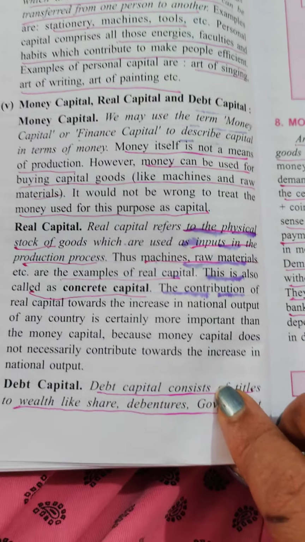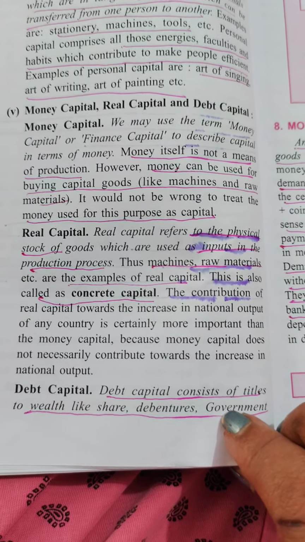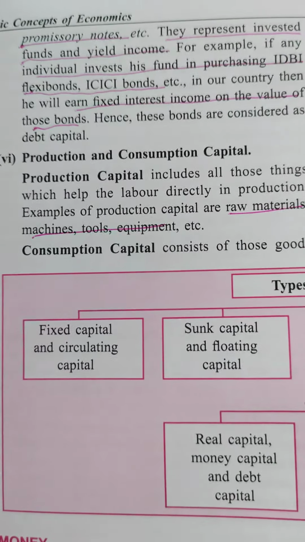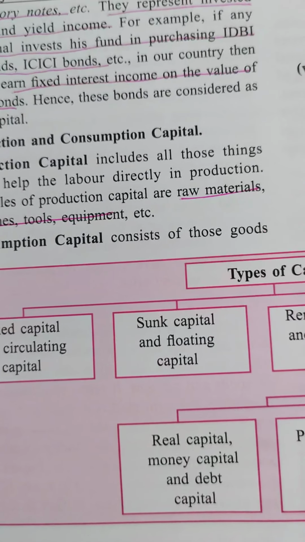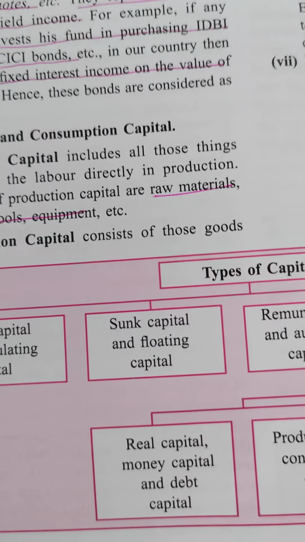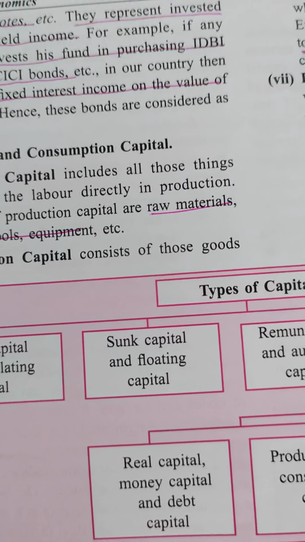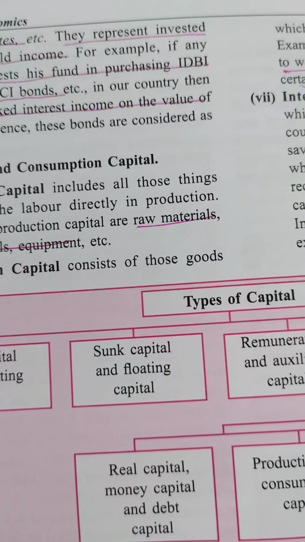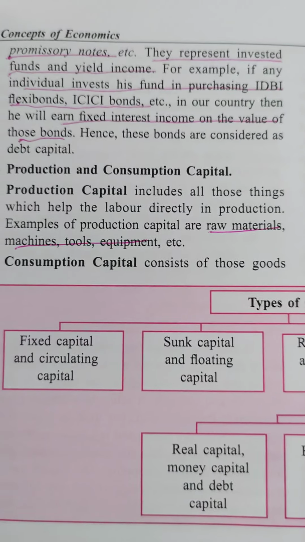Towards the increase in national debt capital. Debt capital consists of titles of wealth like shares, debentures, government promissory notes. Government promissory notes means the government promises that after 5 years or after 10 years, suppose you are giving 10 lakh rupees this year, after 10 years I will give you 12 lakh rupees. So 2 lakhs will be the interest. When the maturity comes, then you will receive it. So that is the promissory note.